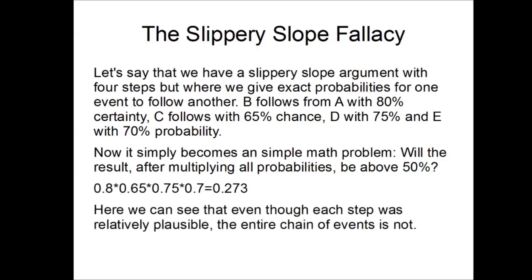80% multiplied with 65%, multiplied with 75%, multiplied with 70% equals 27.3%. Here we see that even though each step was relatively plausible, the entire chain of events is not.